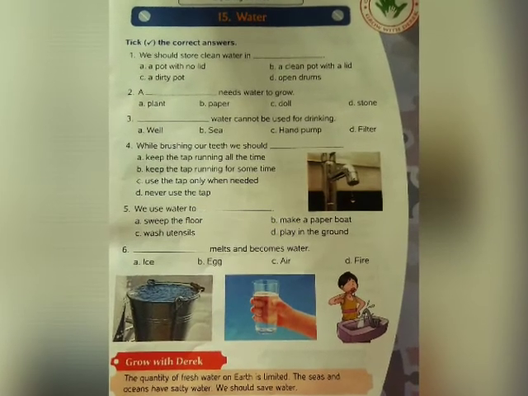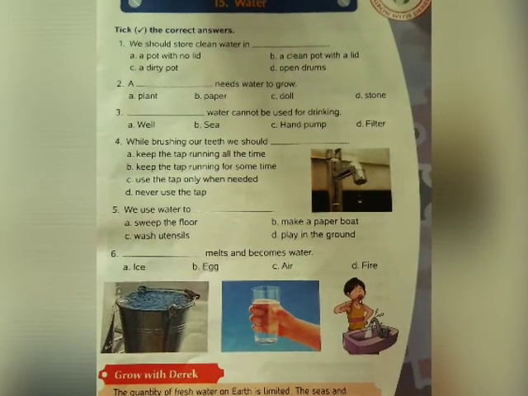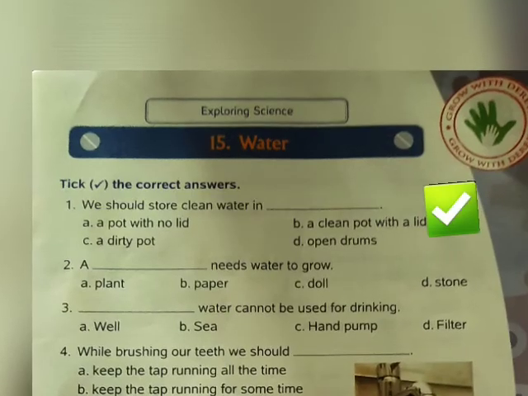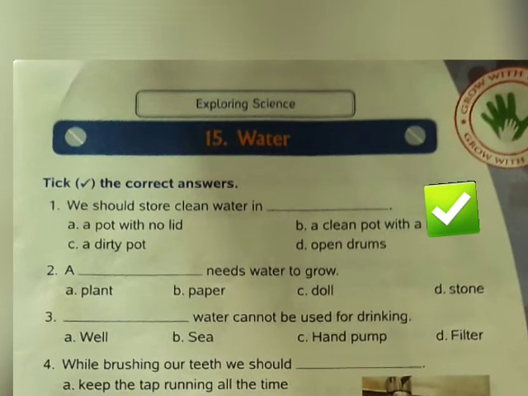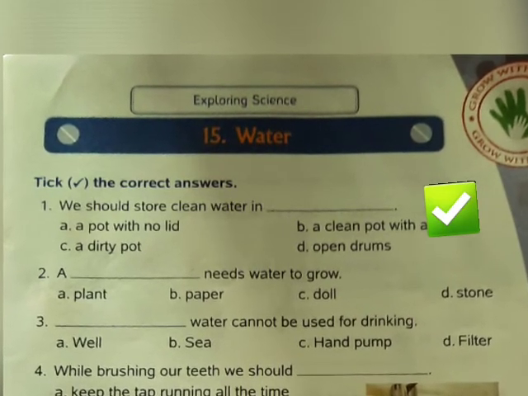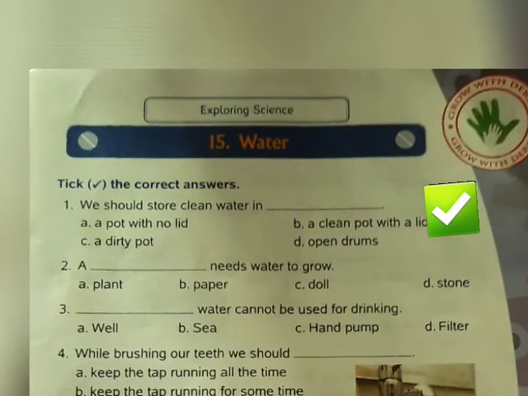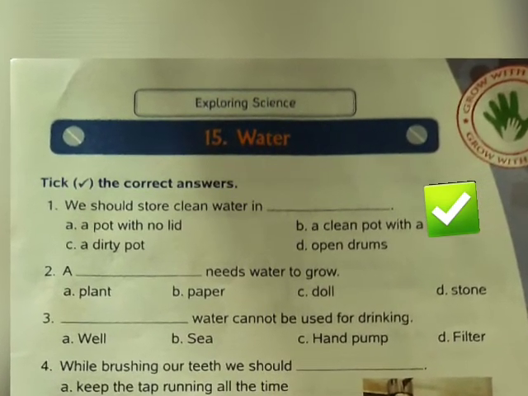Now children, here is chapter number 15, the water GK chapter. Tick the correct answer. Going to the first option, we should store clean water in, what is the right answer? A pot with no lid, a clean pot with a lid, a dirty pot, open drums. A pot with no lid.